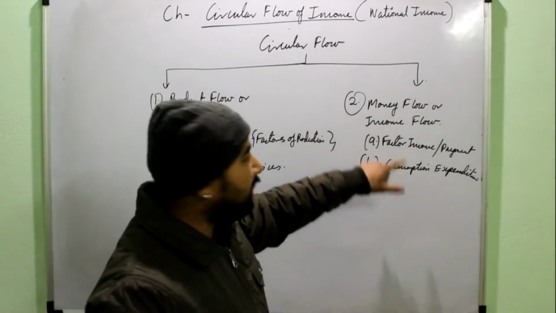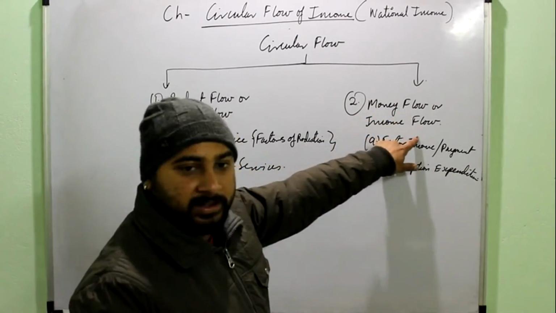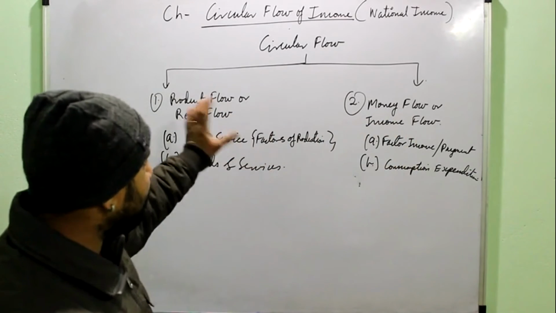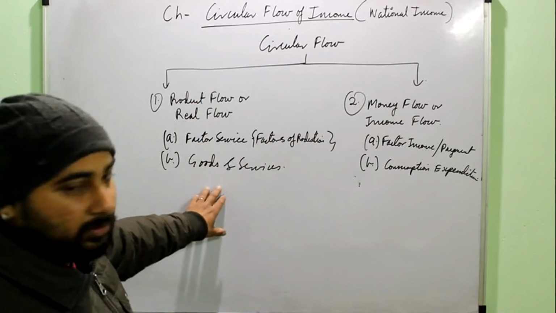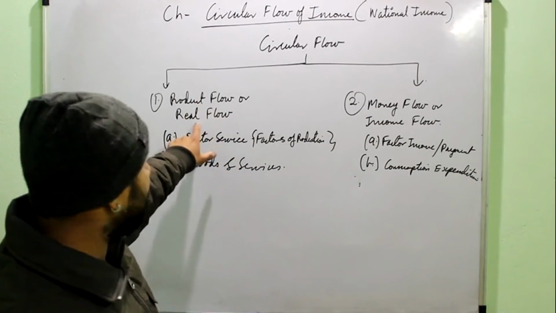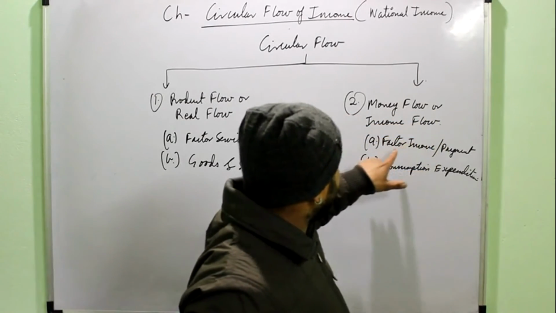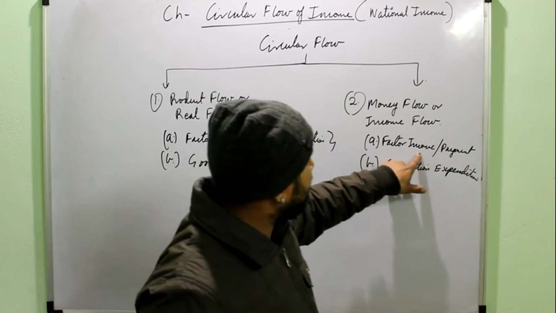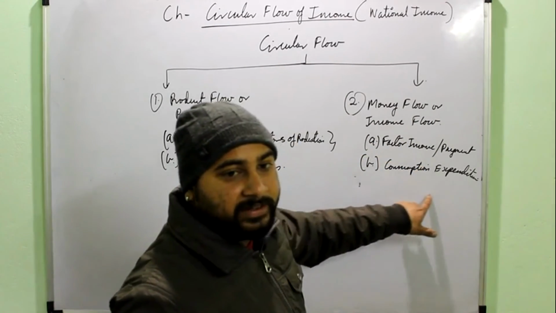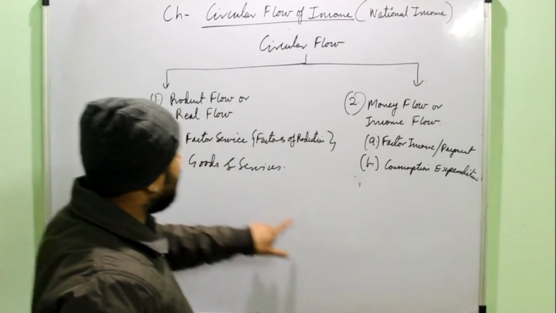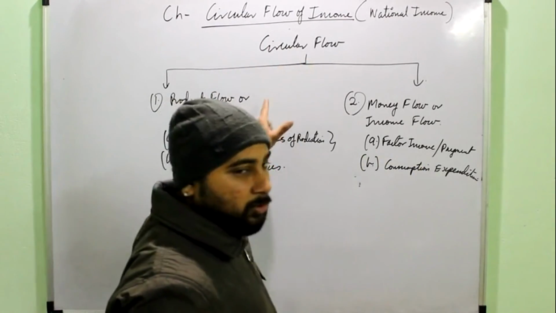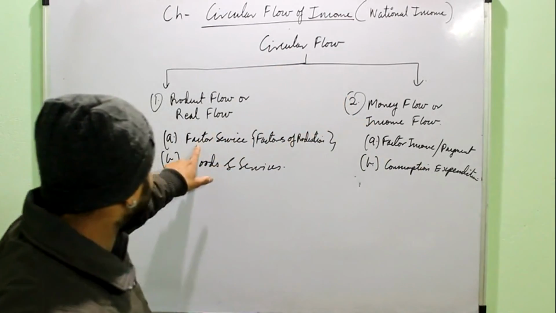These two are in the form of money, so they are known as the money flow or the income flow. The others are in the form of services or goods, that's why they are known as the real flow or the product flow. So if you are asked to define money flow or income flow, you will define it as the flow of the factor income and the consumption expenditure across the various sectors of an economy. While the definition of circular flow will include both flow of the factor services